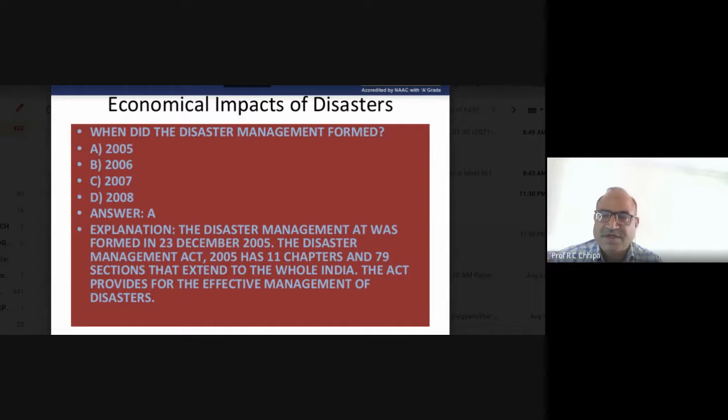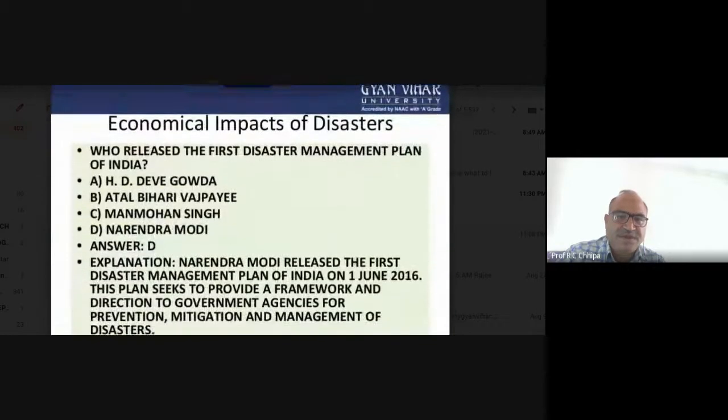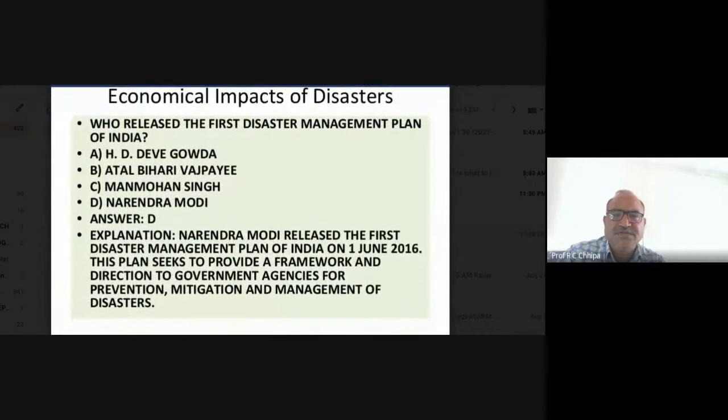The Kedarnath devastation occurred. So definitely a big control of the disaster management act was there. Let's take another question: who released the first disaster management plan?